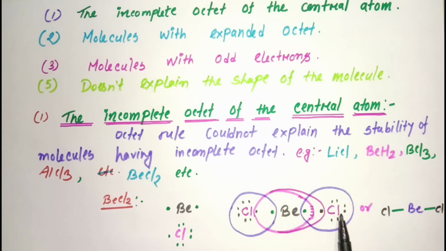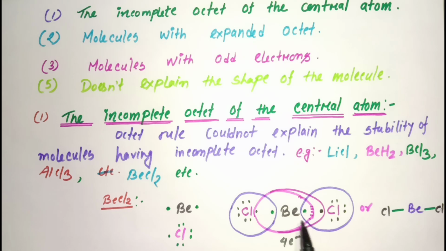Beryllium shares electrons with chlorine and forms single bonds. Each chlorine has its octet complete, that is 8 electrons. This molecule can exist but the central atom beryllium does not follow the octet rule. If we look at the valence shell of beryllium, how many electrons are there, that is 1, 2, 3 and 4.